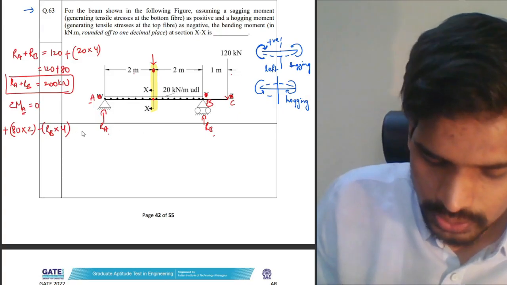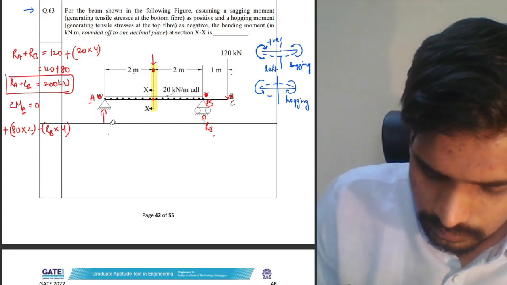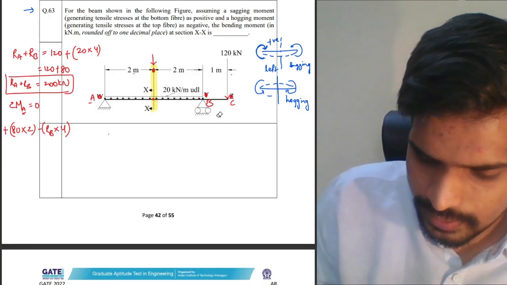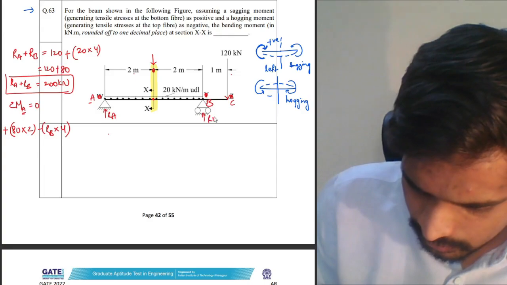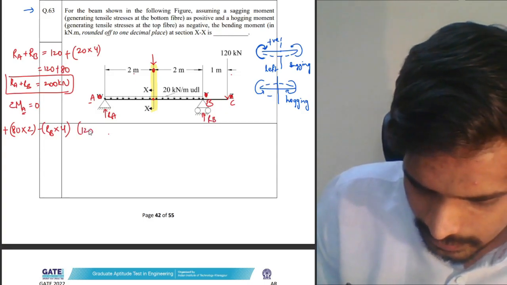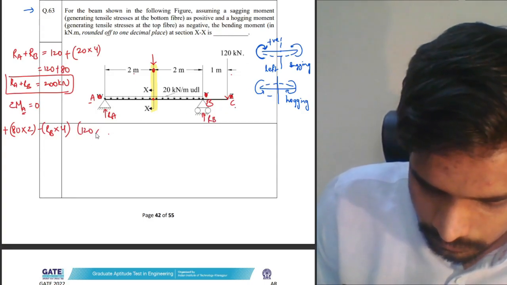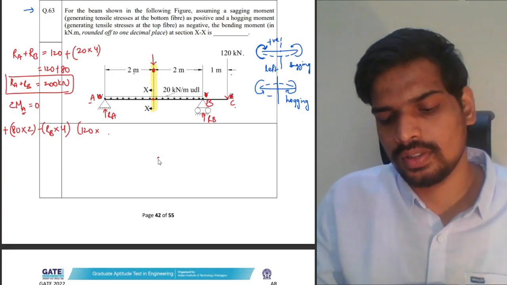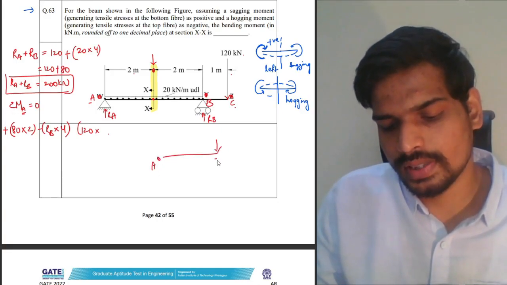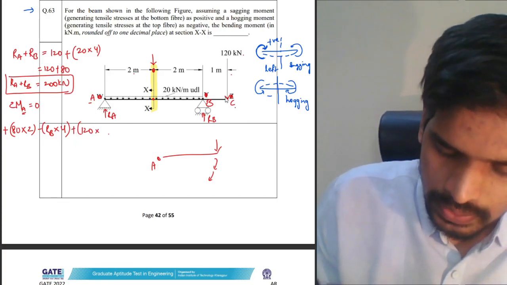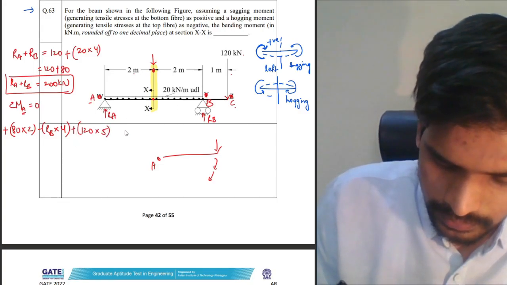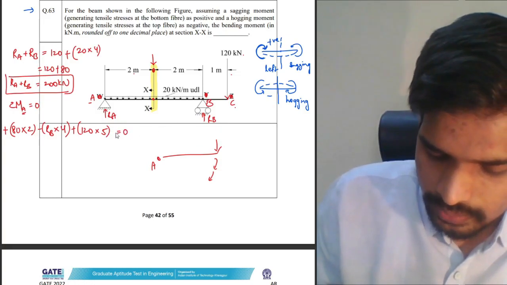And then the third force is 120. I'm erasing this so that I can write over here. This is RA. This is RB. Next force is 120, the downward force. This is point A. The downward force is acting over here, so it's creating a clockwise moment. This will be taken as positive. 120 into 5, and this should be equal to 0.